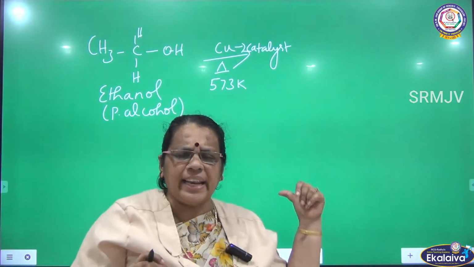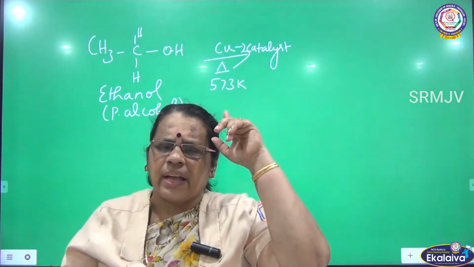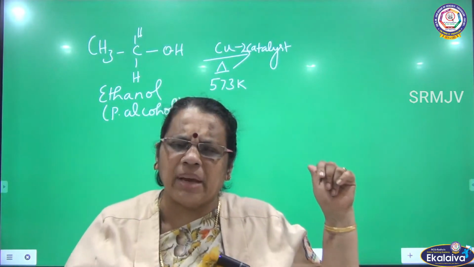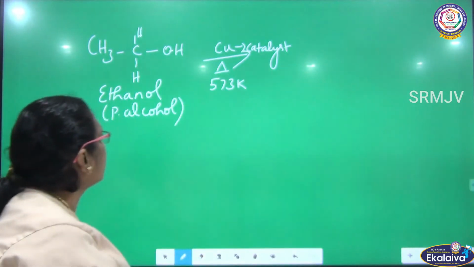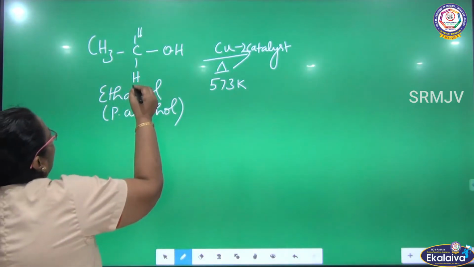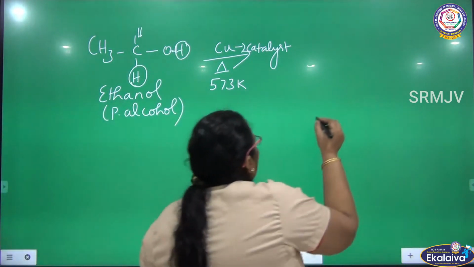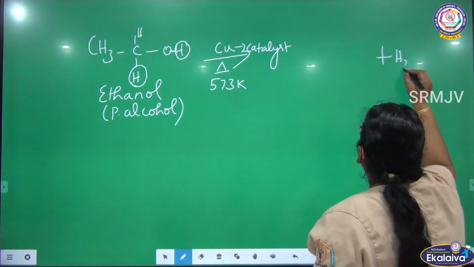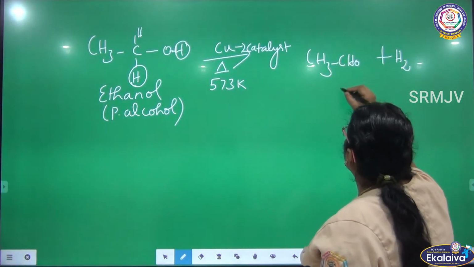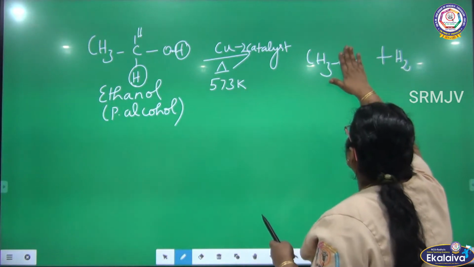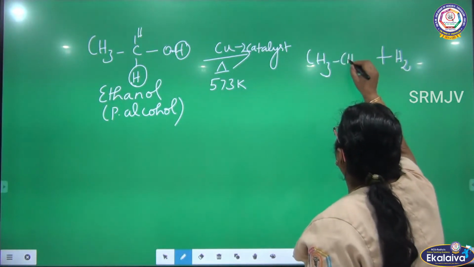So here, how are we carrying out the reaction? When primary alcohol vapors are passed over copper catalyst at 573 Kelvin. What is the naming reaction here? Catalytic dehydrogenation. So we are going to remove hydrogen. Listen here, one hydrogen is removed from here and one hydrogen is removed from here. So two hydrogen atoms are removed. H2 is removed. And what is the compound we are getting here? CH3CHO. What is the name of this compound? Ethanal. Ethanol is converted into ethanal.